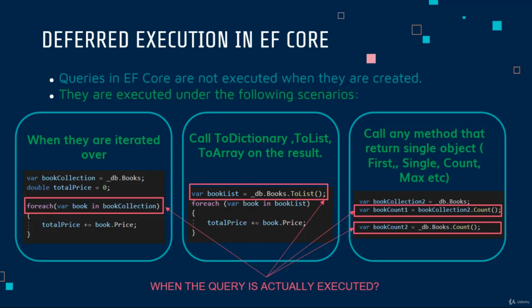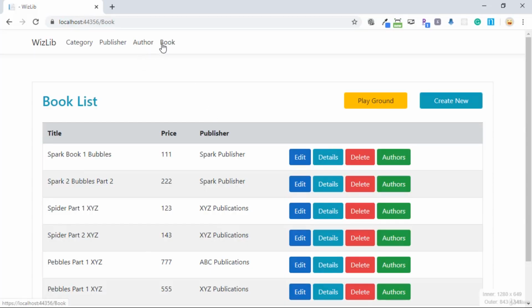This is basic deferred execution, but it is always good to see a live demo of these examples. So let's switch back to our project, and inside the book we have this button for playground. But we never added any code in the action method. So let's add some code and do some testing in the next video.